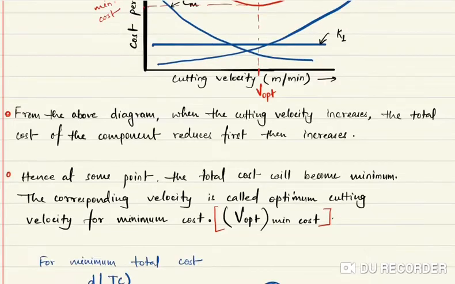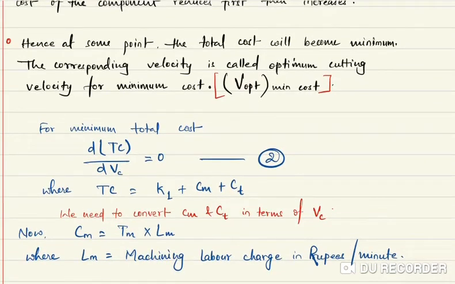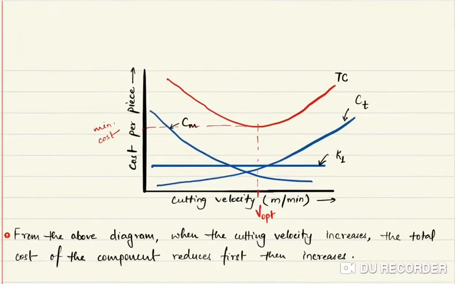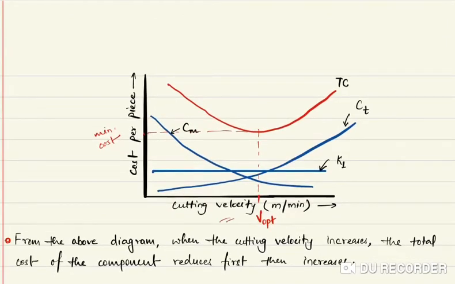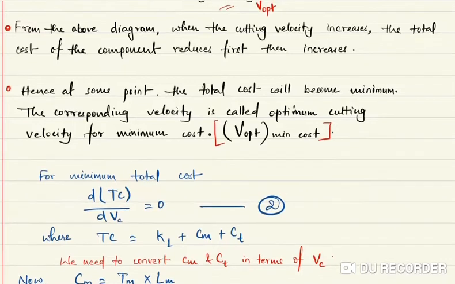Clear? So how we will get the minimum total cost? What we will do, because it is varying with respect to cutting velocity, the total cost is varying with respect to cutting velocity. So we will differentiate total cost with respect to cutting velocity.